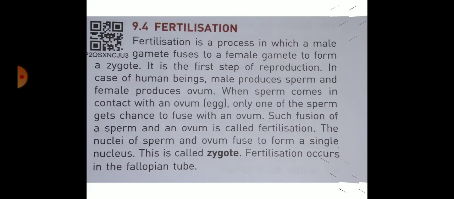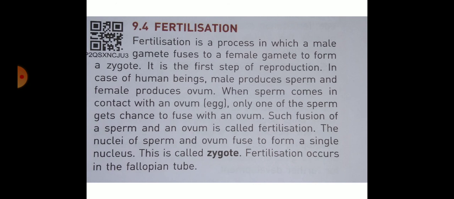Next, fertilization. Fertilization is a process in which a male gamete fuses with a female gamete to form a zygote. It is the first step of reproduction. Male and female gametes fuse and form a zygote.